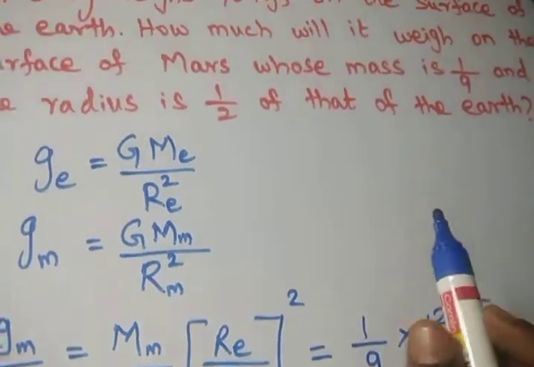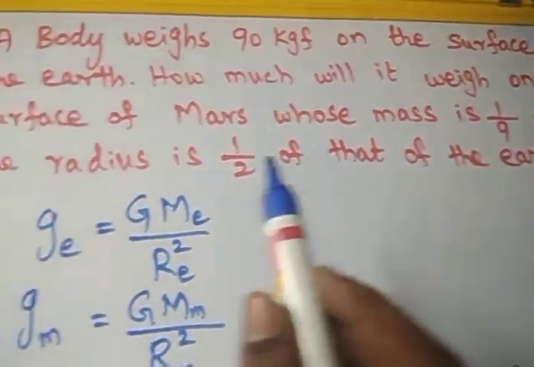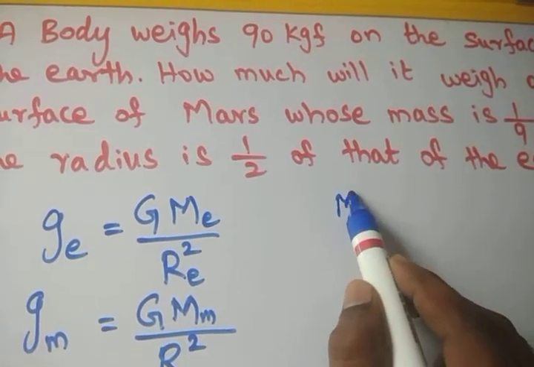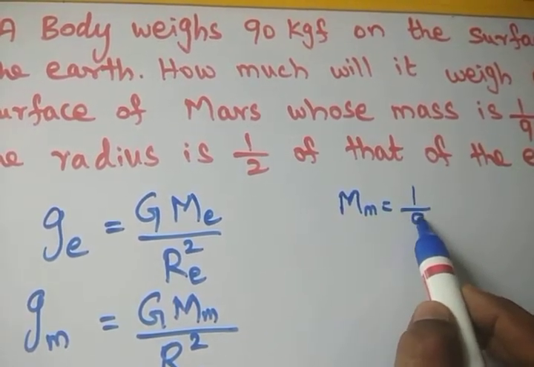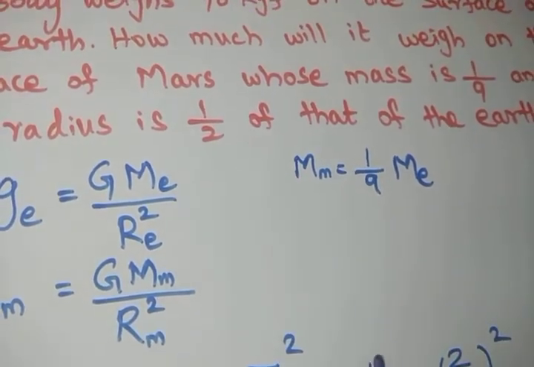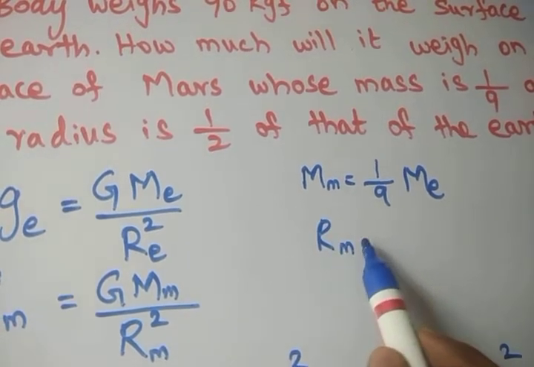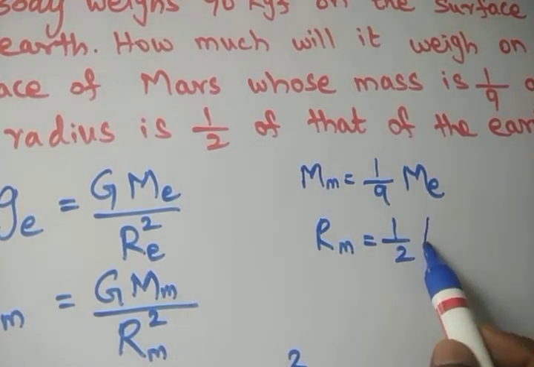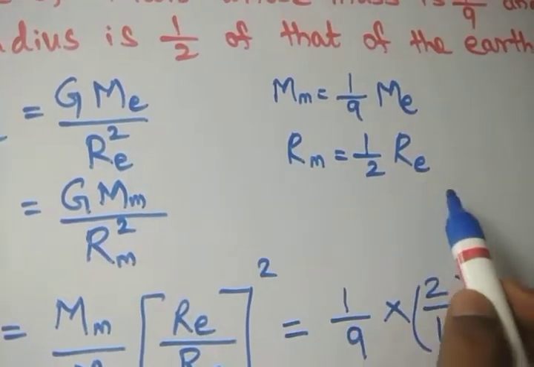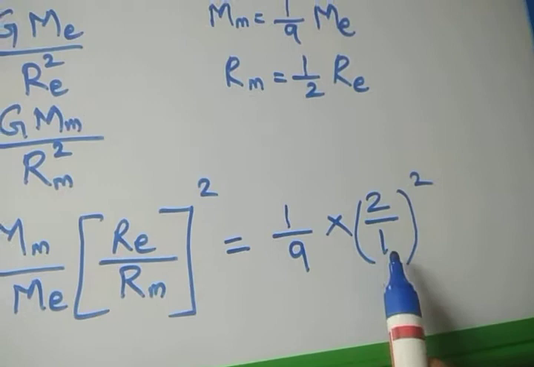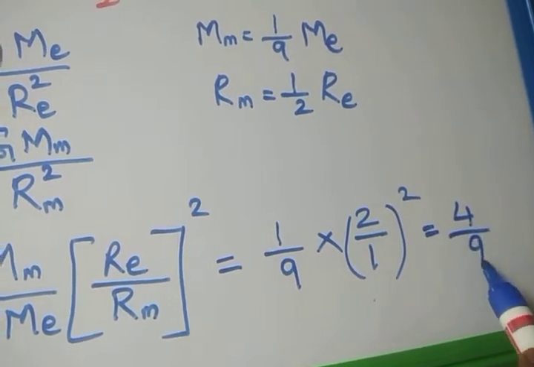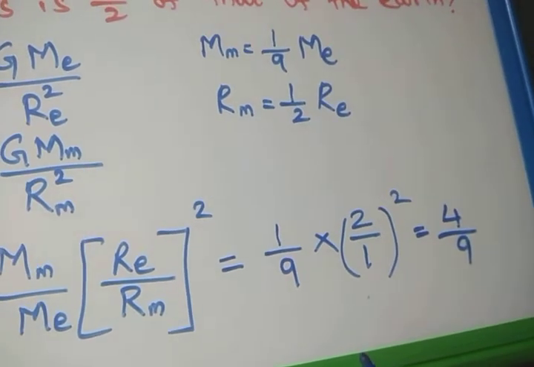Dear students, very simple. The mass of Mars is 1 by 9 times the mass of the earth. So m by me is equal to 1 by 9. Then the radius of Mars is equal to 1 by 2 times the radius of earth. So here it is given re by rm, so re by rm is equal to 2. So that is 2 by 1 the whole square. The answer is 4 by 9.